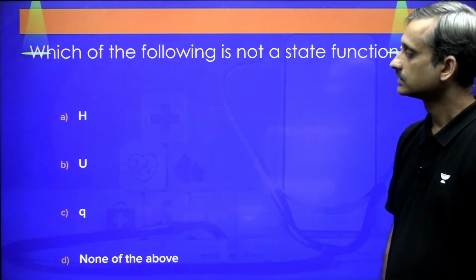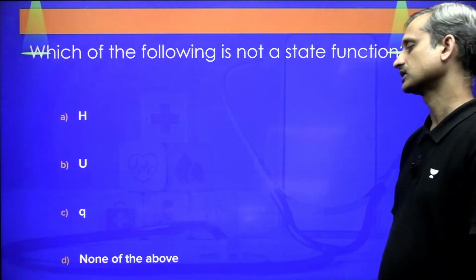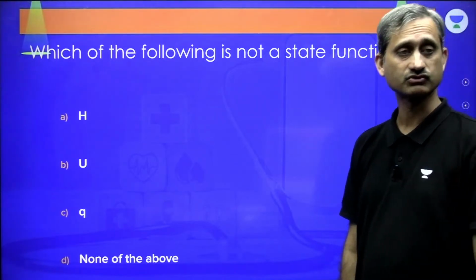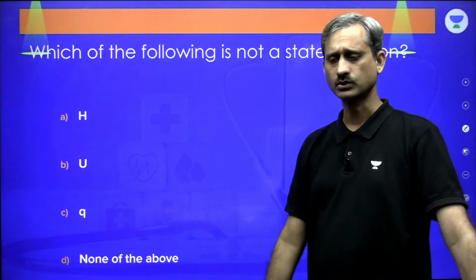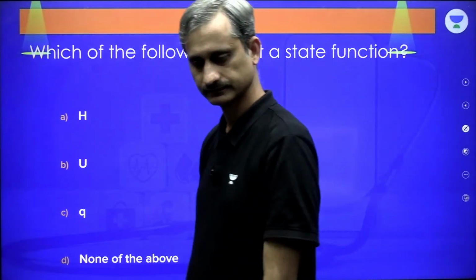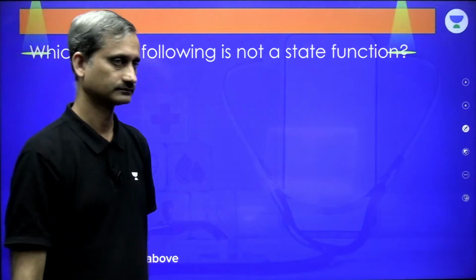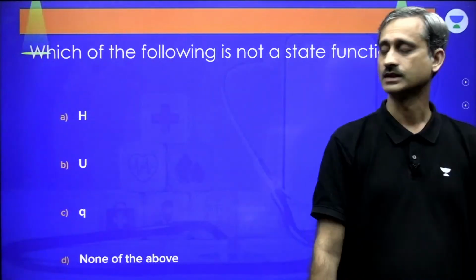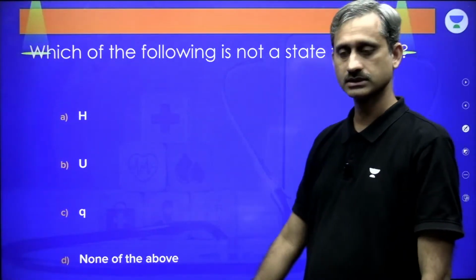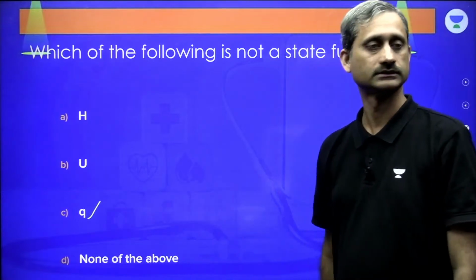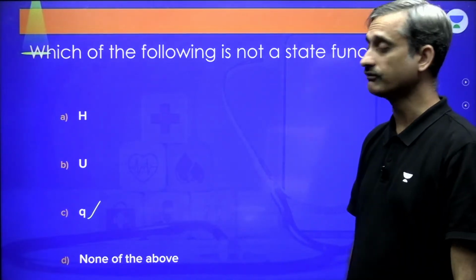Okay. Now, which of the following is not a state function? That is, which of these is a path function? I have just told you the answer. Quickly give me the answer. The answer is heat. Q is the representation of heat.